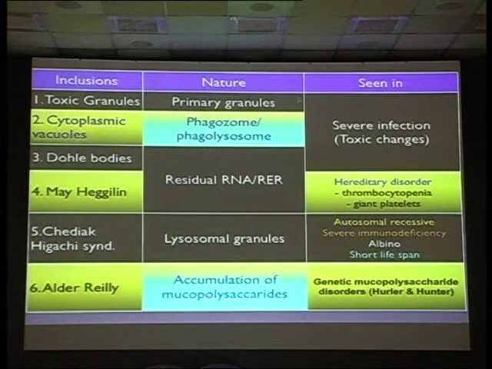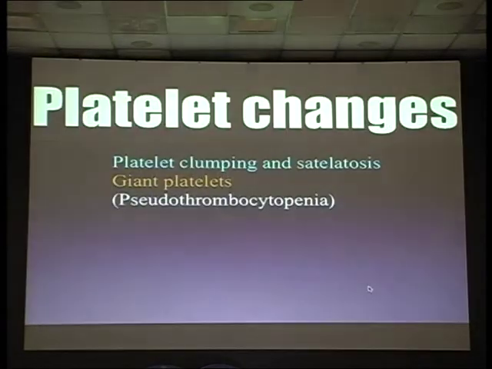Toxic granules are primary granules seen in infection. Cytoplasmic vacuoles and Dohle bodies can be seen in infection. Dohle bodies can also be seen in May-Hegglin anomaly with thrombocytopenia. Chediak-Higashi syndrome has lysosomal granules associated with albinism. Alder-Reilly anomaly is a mucopolysaccharide storage disorder, seen as granules in the neutrophils.